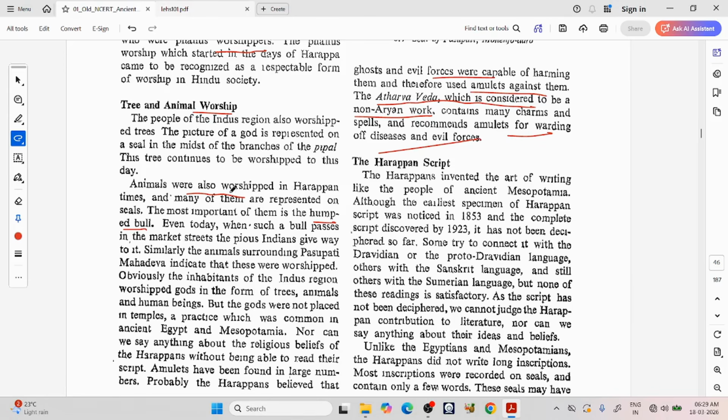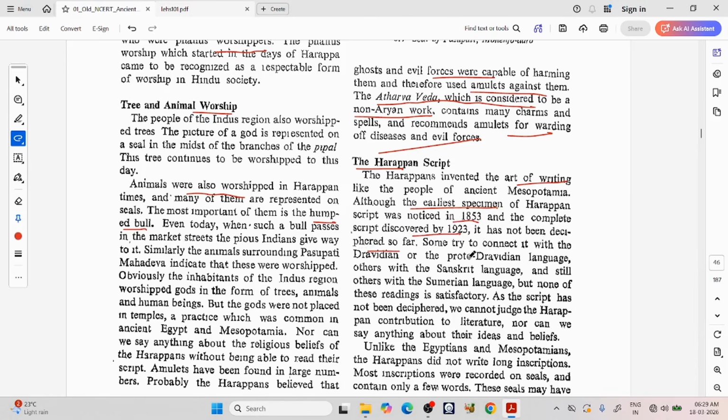The Harappan script. The Harappans invented the art of writing like the people of ancient Mesopotamia. Although the earliest specimen of Harappan script was noticed in 1853 and the complete script discovered by 1923, it has not been deciphered so far.